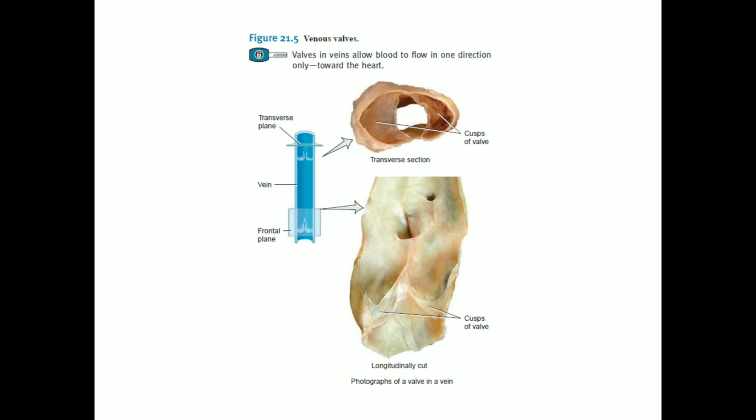Though veins have the same three different layers of walls, just like the arteries, the walls are not as thick as in the arteries. They are thin. You can see that the tunica interna and tunica media of the veins are thinner than those of the arteries, and they also have a lesser amount of smooth muscle and elastic fibers. The tunica externa is the thickest layer among the three, and it consists of collagen and elastic fibers.